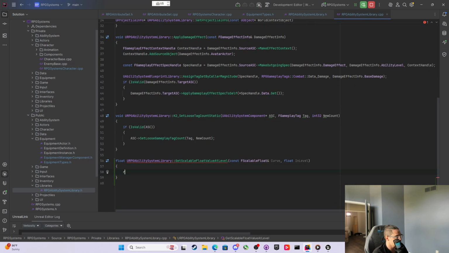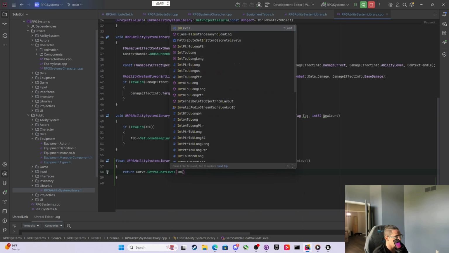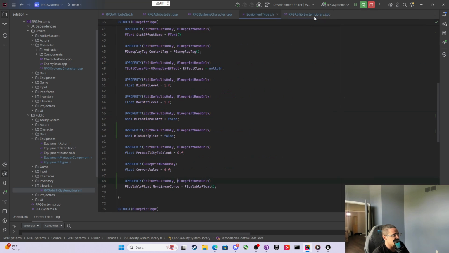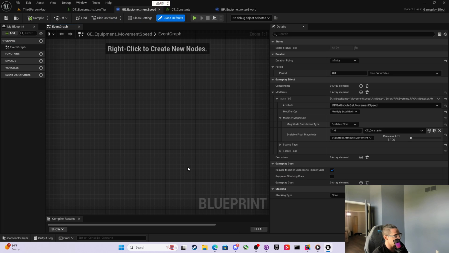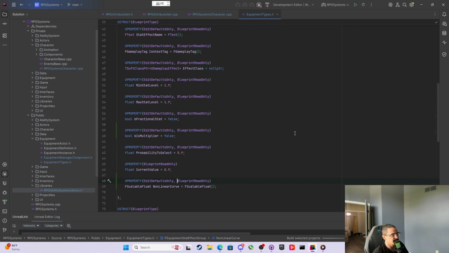Yes, all we have to do is return the Curve's GetValueAtLevel that we get with the InLevel. That GetValueAtLevel is just not exposed to blueprints, but all we really need to do is call this function right here to make this work how I want it to work. So we're going to just expose that as a static function to blueprints real quick. And then now we have this NonLinearCurve and this bIsMultiplier. Now, make sure everything's saved, right? Save all. And then we are going to reload.